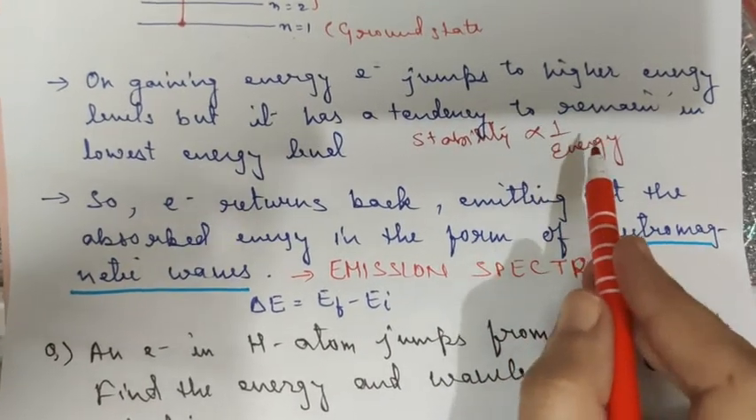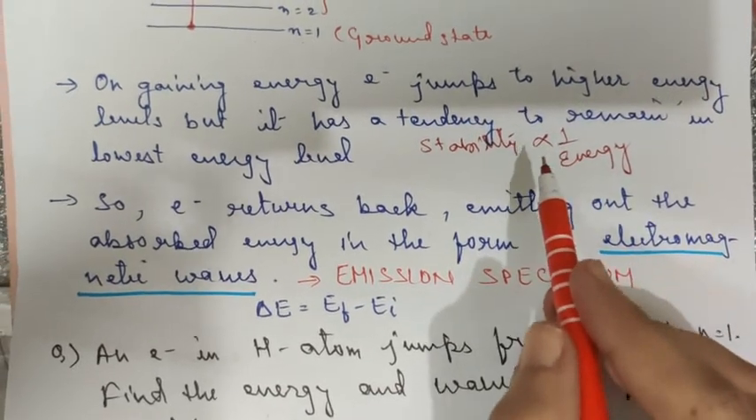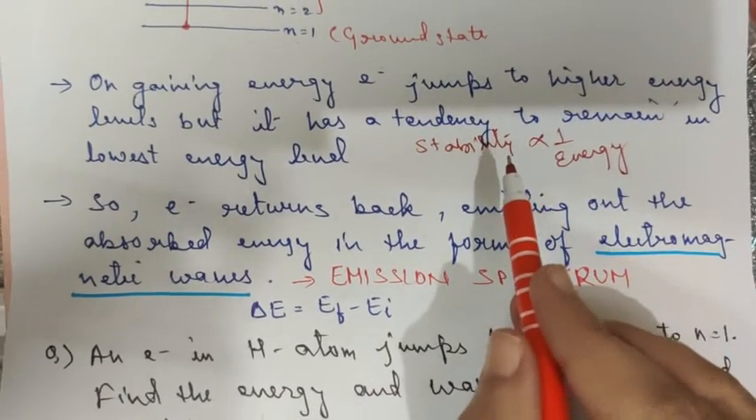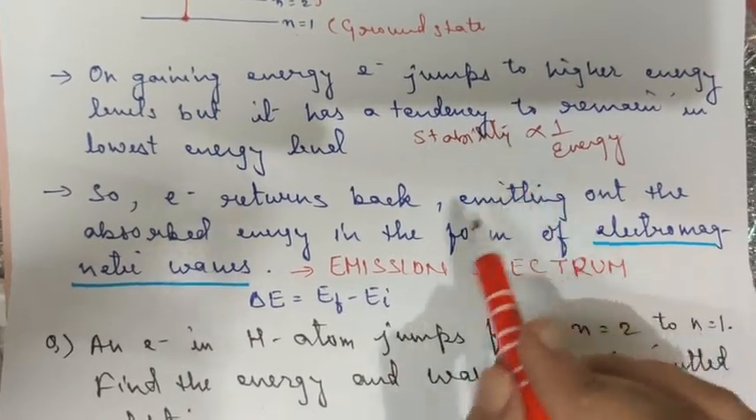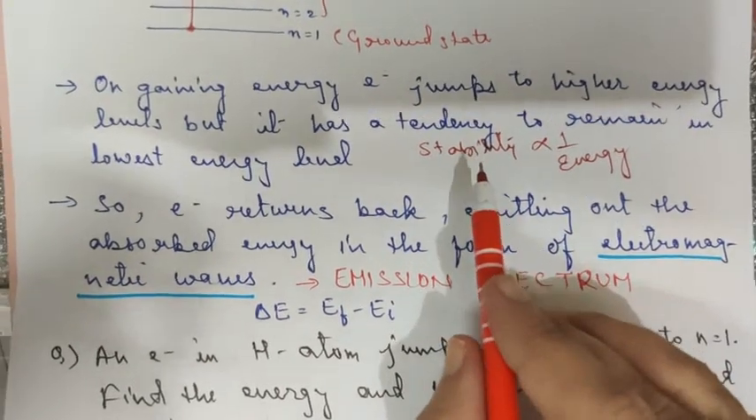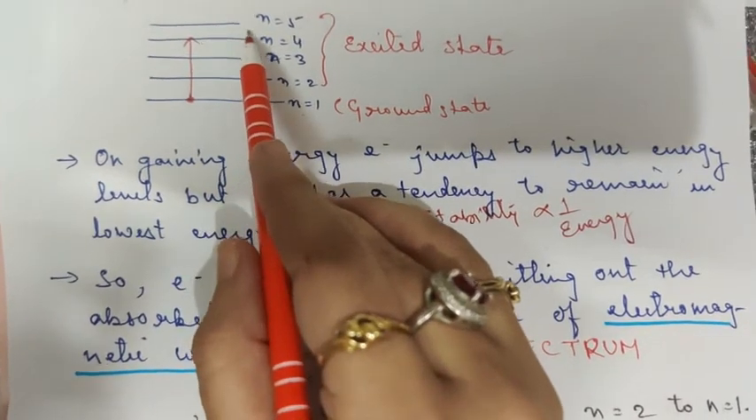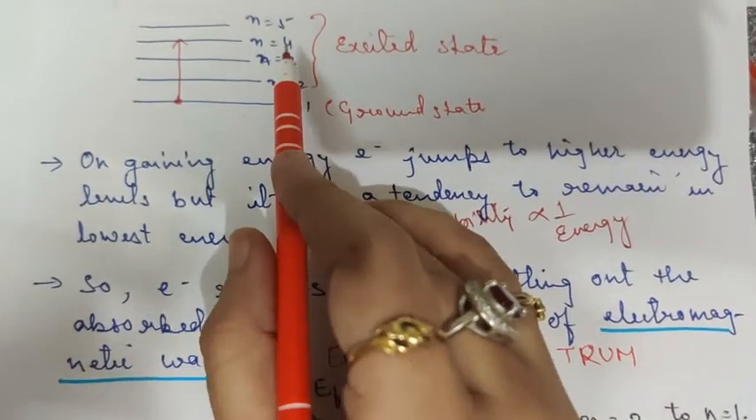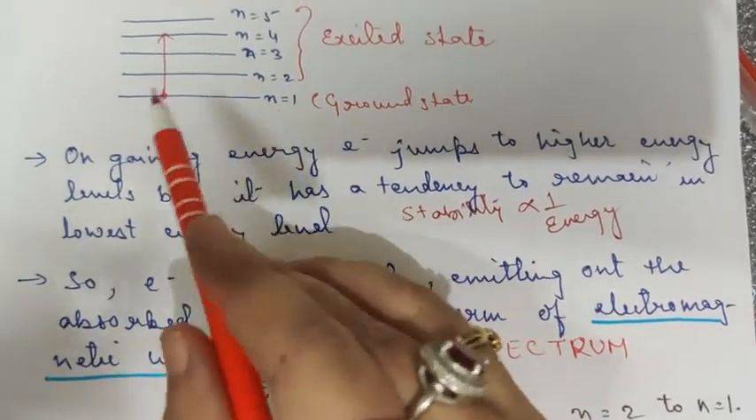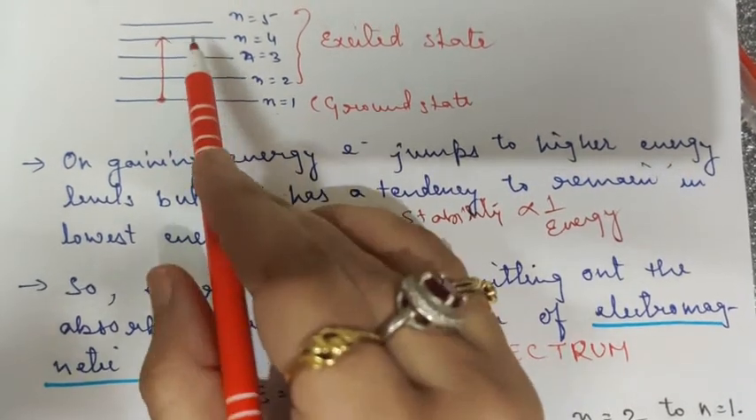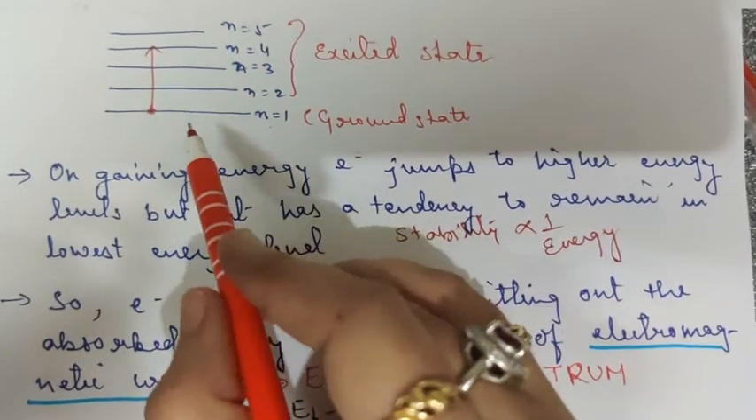Our system in a high energy state is never stable, and every system has a tendency to come back to its stable state. That means by losing energy it has a tendency to come back to its stable state. Similarly, when an electron jumps to a higher energy level, it has a tendency to come back to its ground state by losing energy. So this is what happens in the case of an electron also. When energy is supplied from outside to the electron, it moves to a higher energy level, and then it has a tendency to lose that energy and again come back to the ground state.